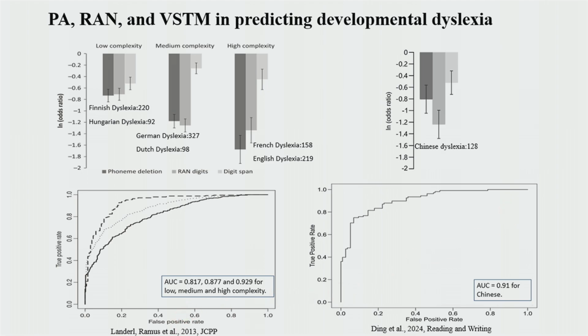This is a paper published about 10 years ago, and they investigated alphabetic languages. What is the cognitive deficit of developmental dyslexia in alphabetic languages? They studied 6 alphabetic languages and found that there are 3 dimensions crucial for the cognitive deficit of developmental dyslexia, including rapid automatized naming, phonological awareness, and phonological memory. And this is the data from our lab. We published it last year. We found very similar results as in alphabetic languages. It means that phonological deficit is also the key cognitive deficit in Chinese.